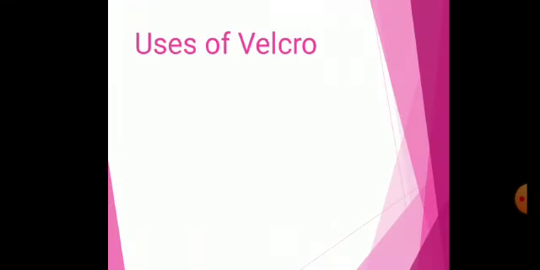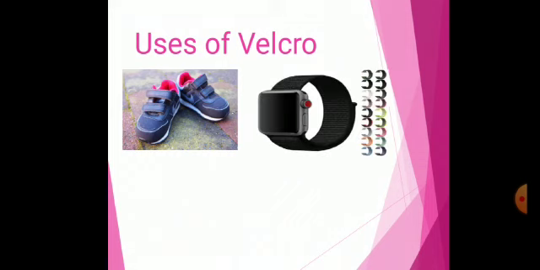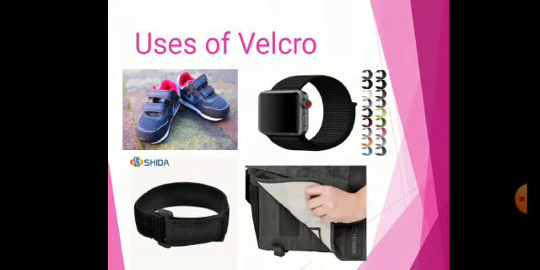Velcro is used for many purposes. It is used in shoes, in wristwatches, in belts, and also in bags. You know what? Who first discovered Velcro?